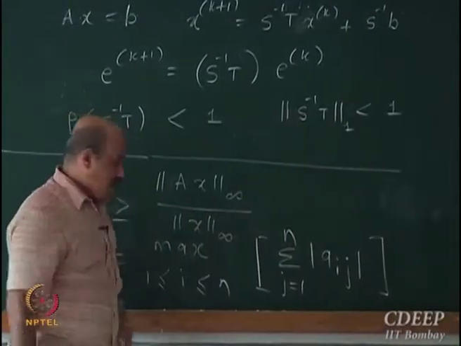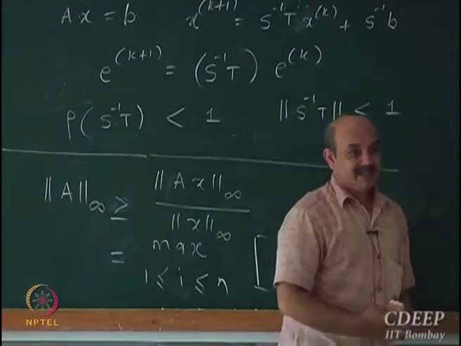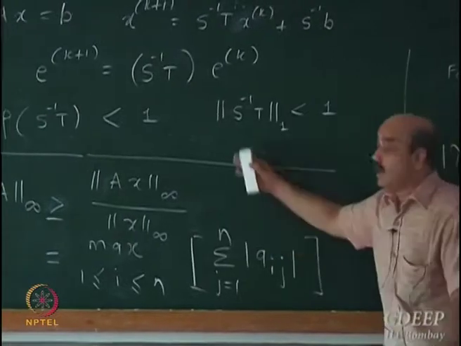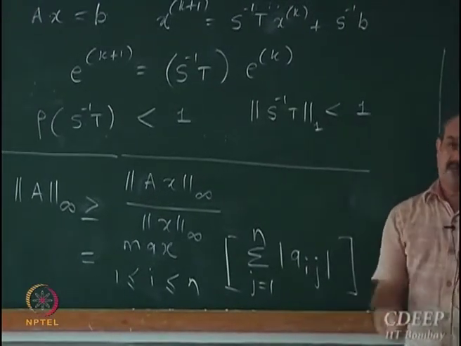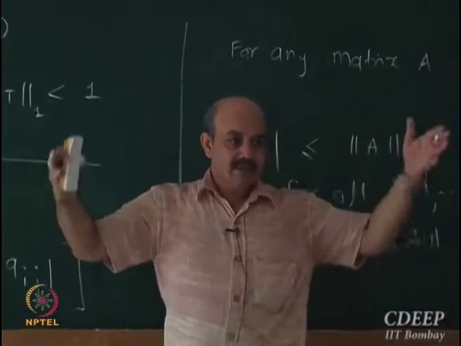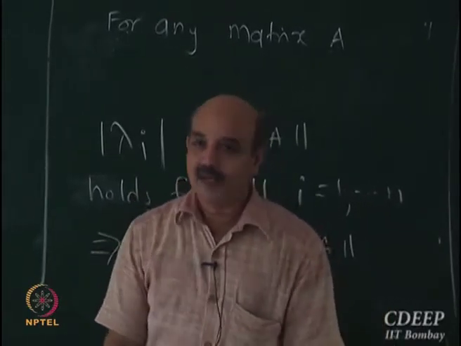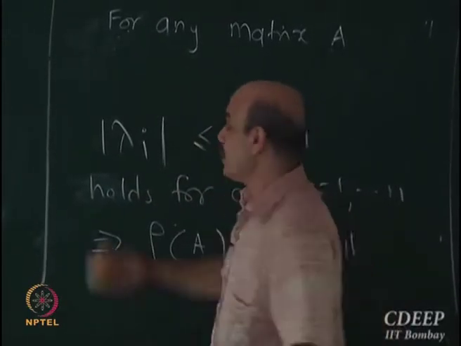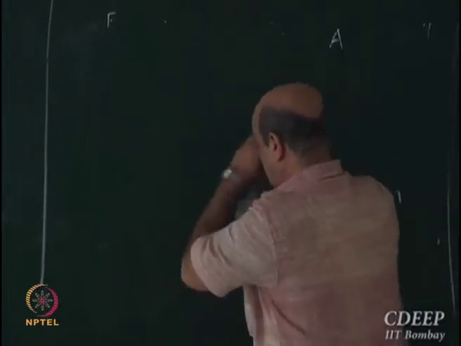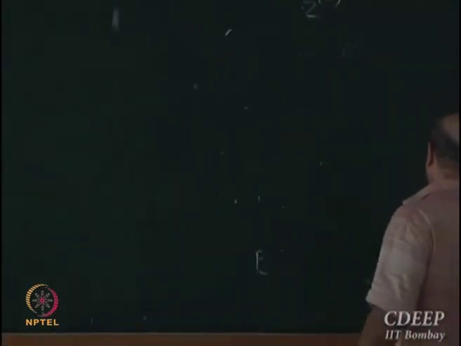Now let's apply this and come up with a more practical condition, because I've been talking about a 1000 cross 1000 matrix or 10,000 by 10,000 matrix. How do I compute S inverse if it is a lower triangular matrix? Computing S inverse is again not a great idea. I still want a simpler condition.